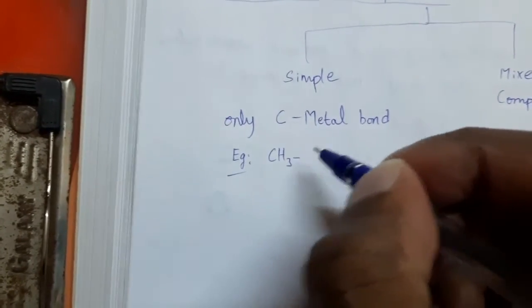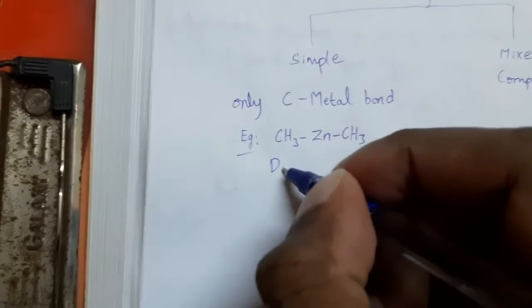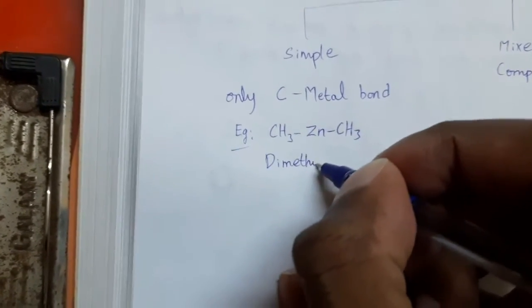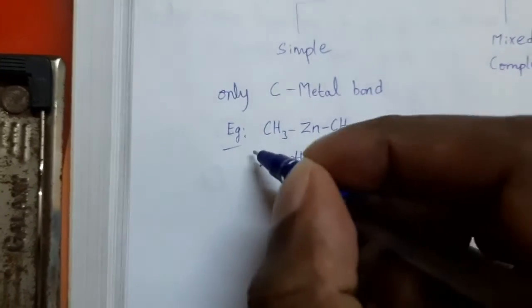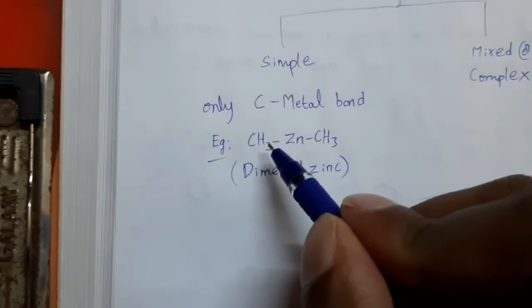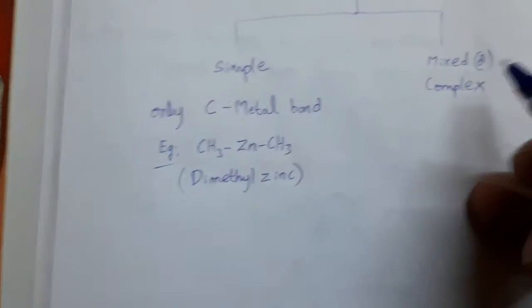Example: CH3ZnCH3. Its name is dimethyl zinc. It is an example of a simple organometallic compound. In this, only a carbon-zinc bond is present.